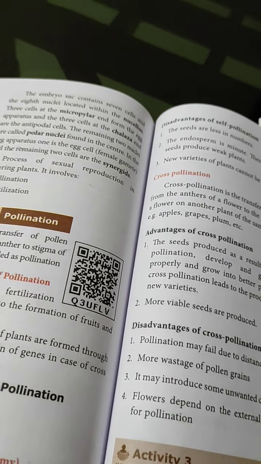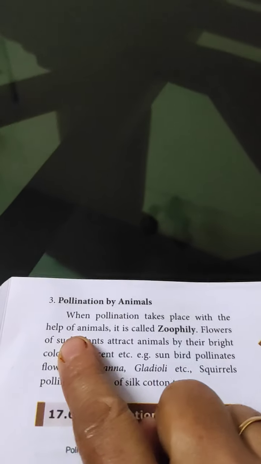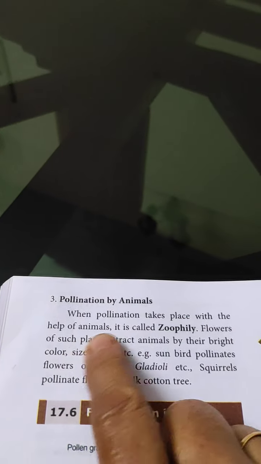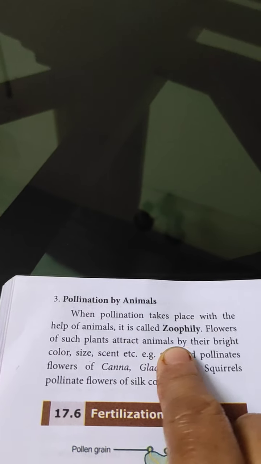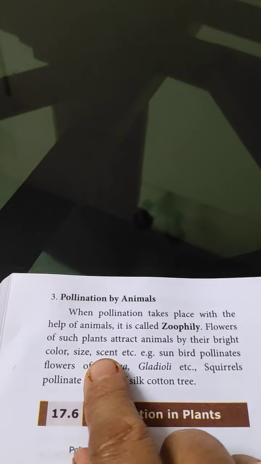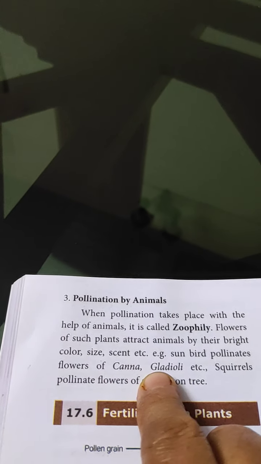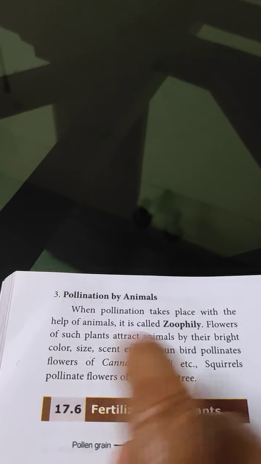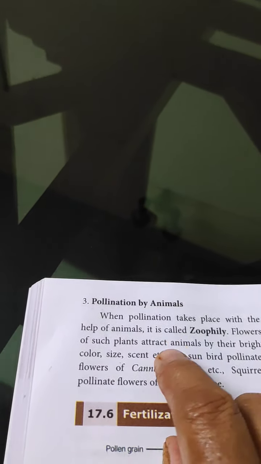And the fourth type is called zoophily. Zoophily, pollination by animals. When pollination takes place with the help of animals, it is called zoophily. The flowers of such plants attract animals by their bright color, size, scent, etc. For example, the sunbird pollinates flowers of canna, gladioli, etc. Squirrels also pollinate flowers of the silk cotton tree.